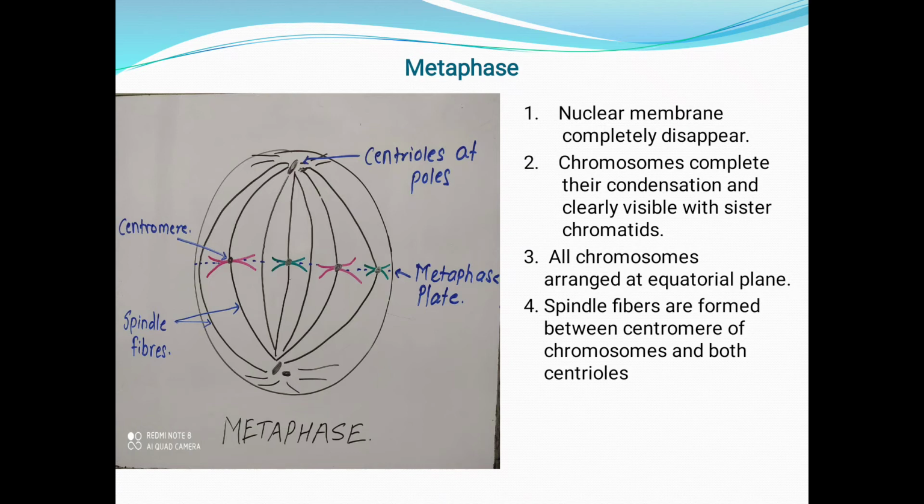Spindle fibers are formed between the centromeres of chromosomes and both centrioles. If you see here, the black thread-like structures start from the centriole and end at the chromosome. Some start from one centriole and end at the other centriole. Like these, different spindle fibers are arranged throughout the cell, from pole to pole. All these sister chromatids arrange themselves at the equatorial plane. So this is all about metaphase.